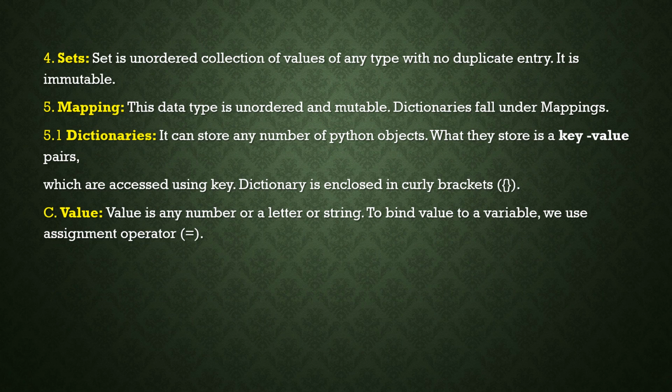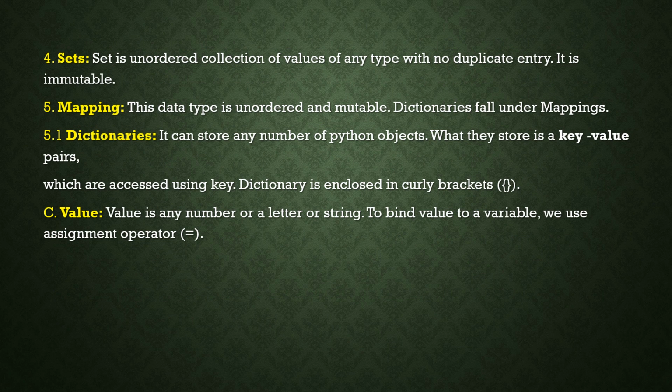Fifth one is mapping. This data type is unordered and mutable. Mapping is mutable, just like lists. Dictionaries fall under this mapping. So what do you mean by dictionary? It can store any number of Python objects, and here dictionaries use pairs of key and value. So whenever you list the items or objects of a particular dictionary, we need to specify each value with its key. Key and value should be specified.